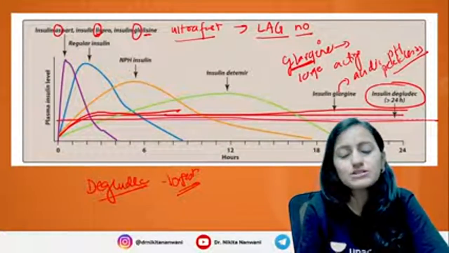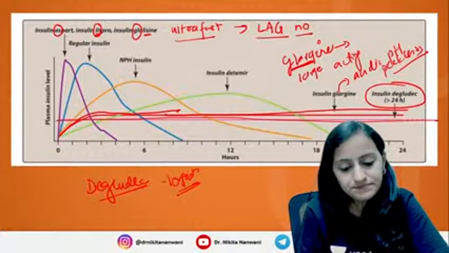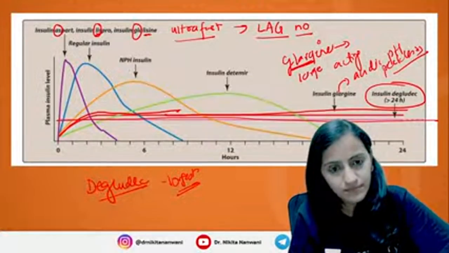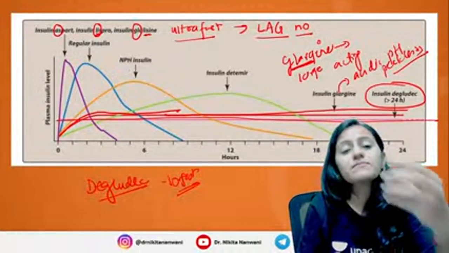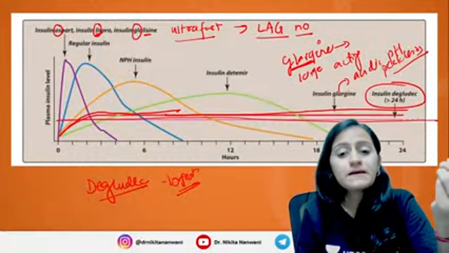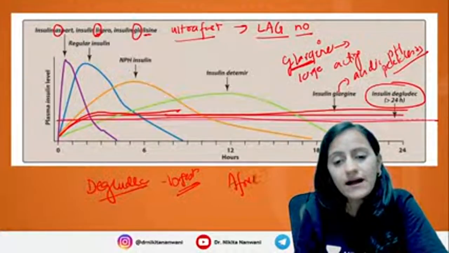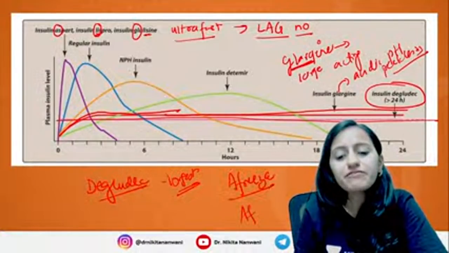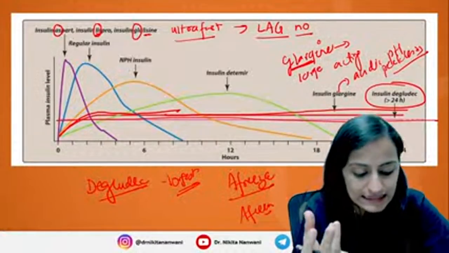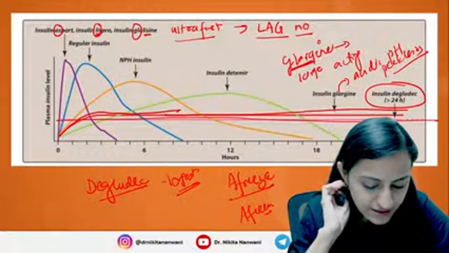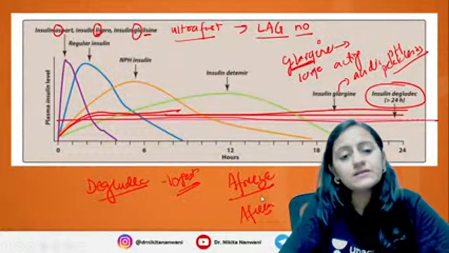Which is the insulin which is given by inhalational route? It is not given right now, but remember, inhalational is your Afrezza. Remember, like the opium we inhale, Afrezza is inhaled. Okay, it is Afrezza. All right.